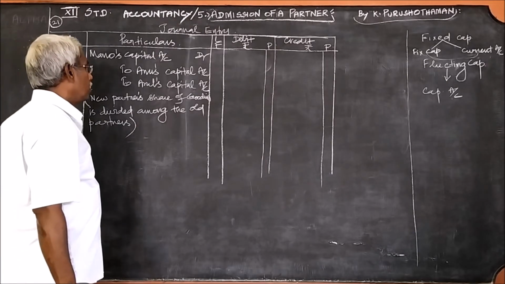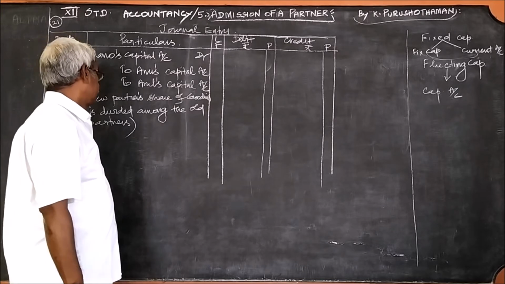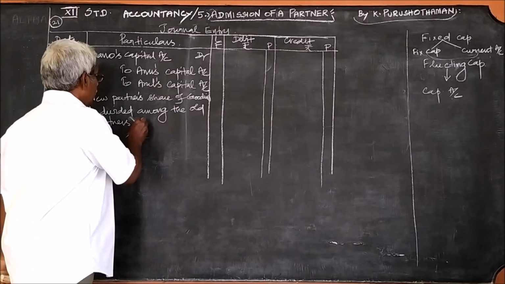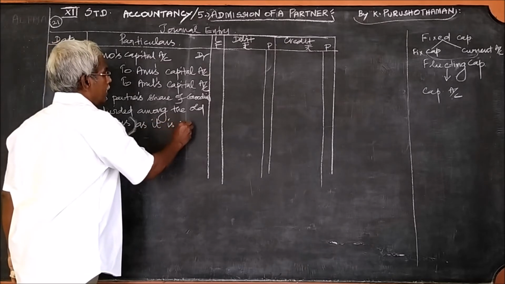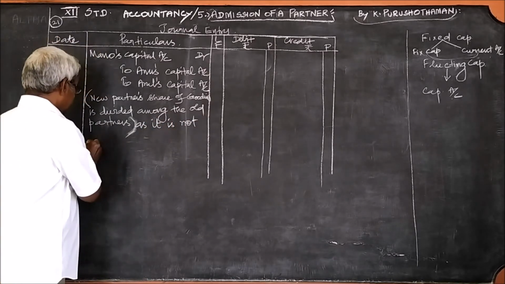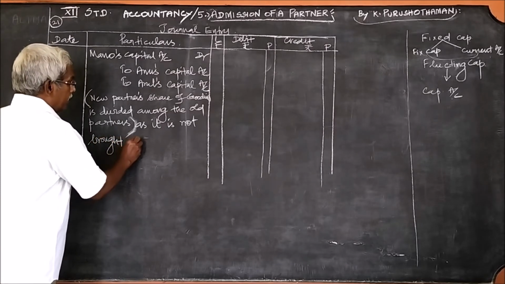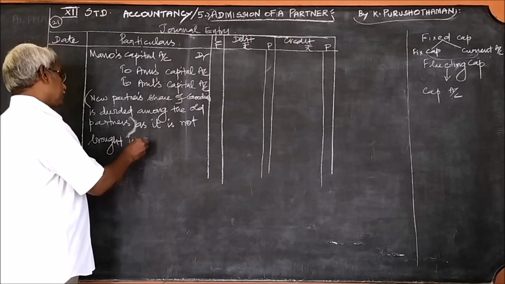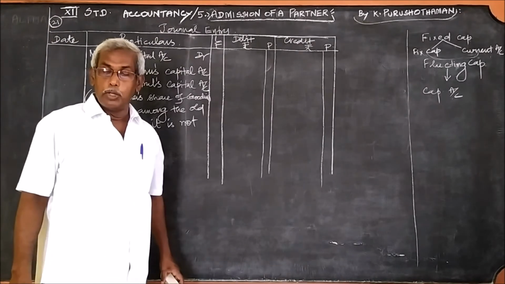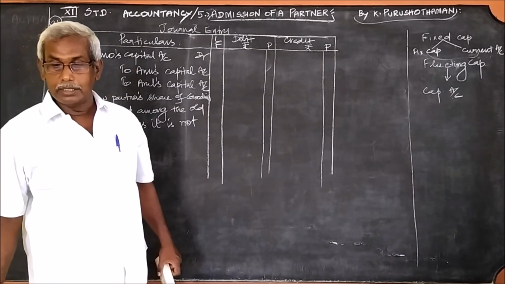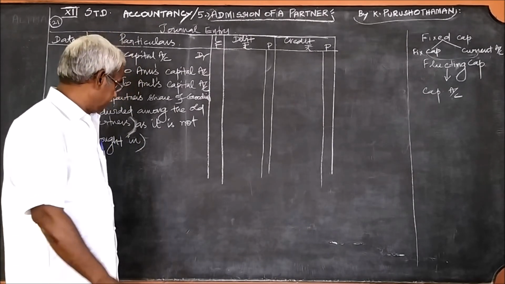Divided among the old partners. It is not brought in. Okay, right. See, what is the amount of goodwill to be shared among the old partners? That also you should remember.